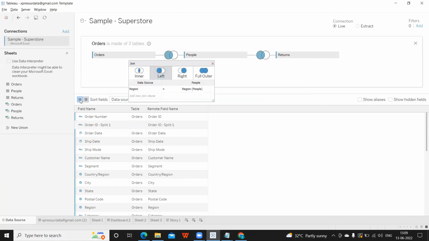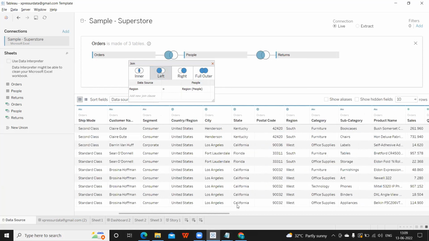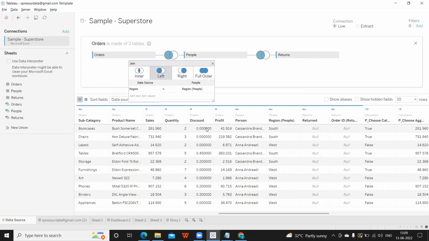Now if I go to data preview, you see this is coming from the orders table. This is a calculation, which means this is a calculated field. If I scroll towards the right, I will see the different columns coming from different tables. From peoples I'm getting this person, and from returns I'm getting this. Okay, so that is how we can look into data.